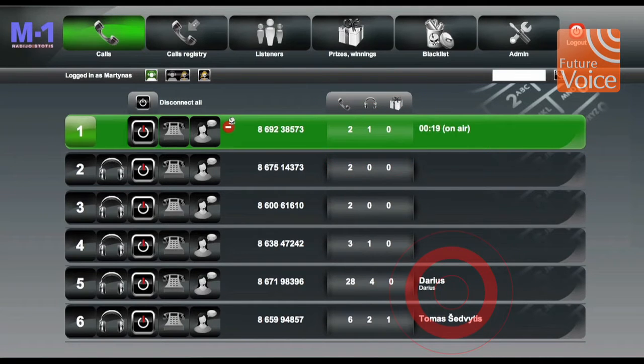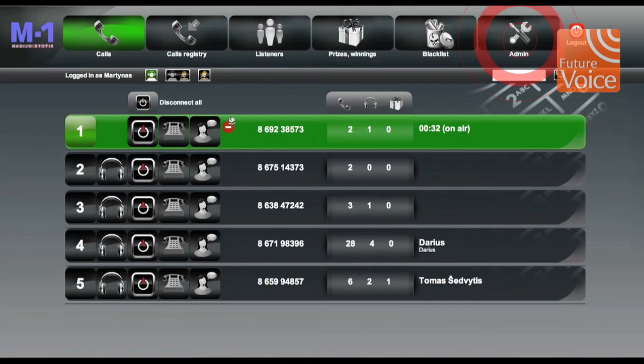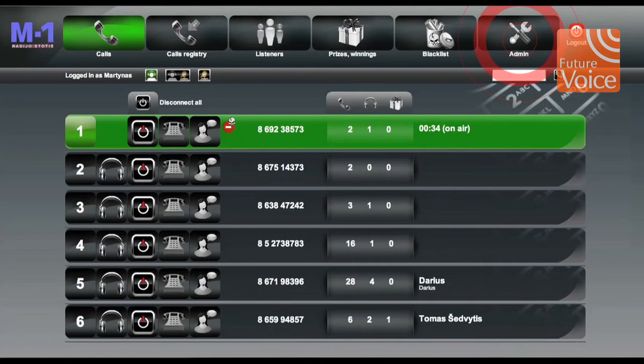Also you can see the name of the caller if it is already entered in the system. As you can see, it is capable of handling prizes, calls registry, listeners database and blacklist database. Also there is an administration menu window where you can see all the administrative tasks.